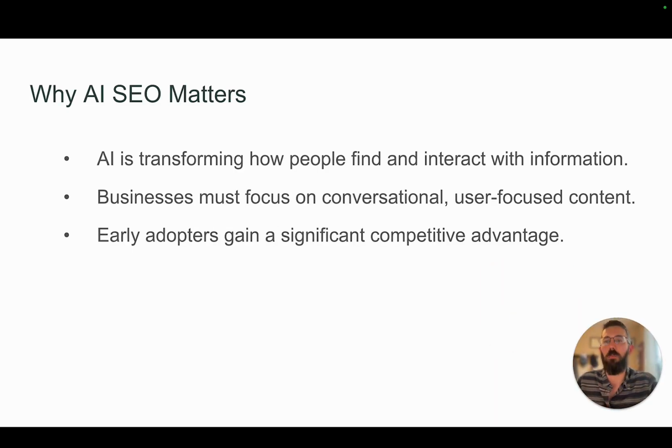We're getting close to the end here, but why AI SEO matters? It's changing how people find and interact with information. I don't believe we're going backwards with this, and so we want to be mindful of it, and we want to be working now to position ourselves for it. Businesses need to focus on conversational, user-focused content. That's part of where this is all headed. And even though it's been around for a little bit, it's still very early in all of this. There's still a lot of businesses, especially local businesses, that have not given this any thought. And so the earlier you start working on this, you're going to develop a significant competitive advantage.